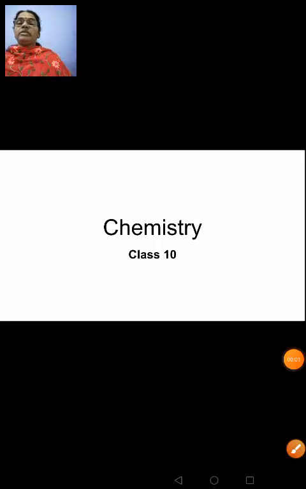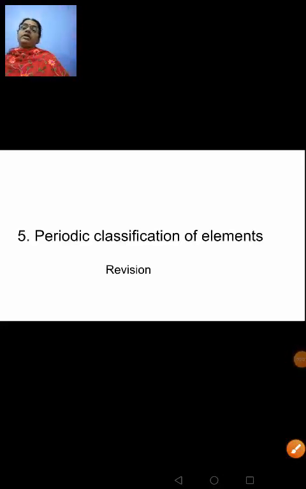Start once again with chemistry for class 10. Today again we are doing the revision for this chapter number 5, periodic classification of elements. Again I've come up with a few questions which had come in the previous year's papers. Please listen to the questions and the answers given for that carefully.